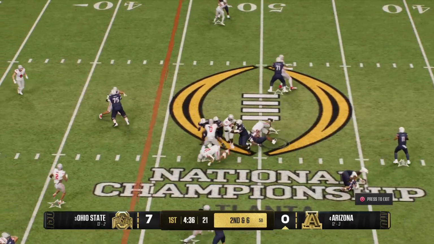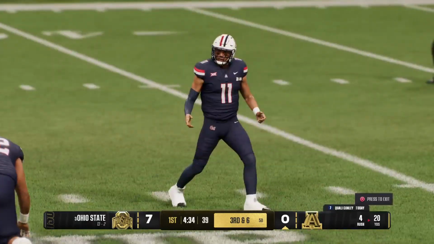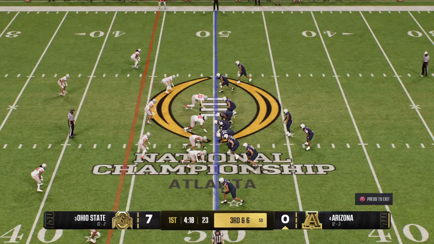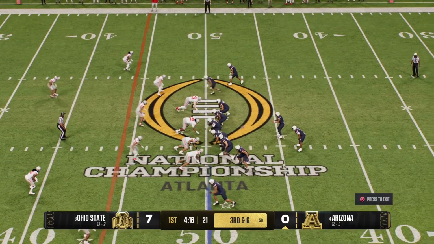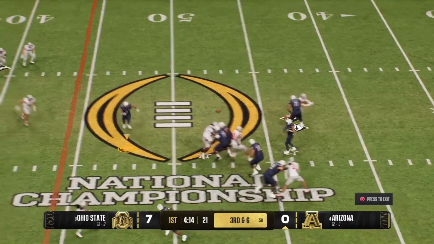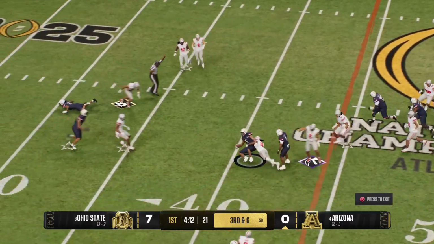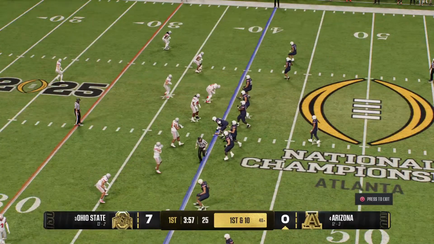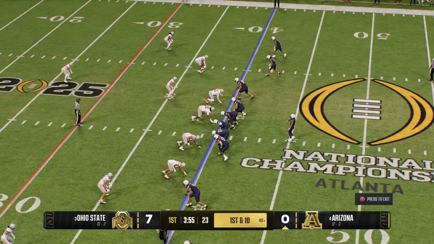An inside give now from the shotgun. Try to run it up the middle, but get nothing. Now it's third and long for this offense. Football right at midfield. Dropping back, they're going to throw for the first down. Catch made on the left side. Brought down at the 40. That'll be a first down. A new set of downs after that completion.